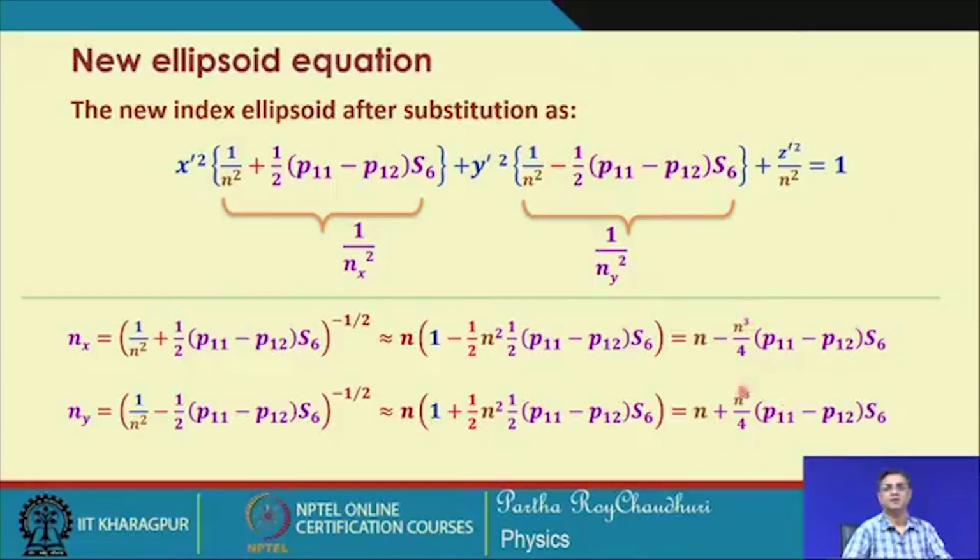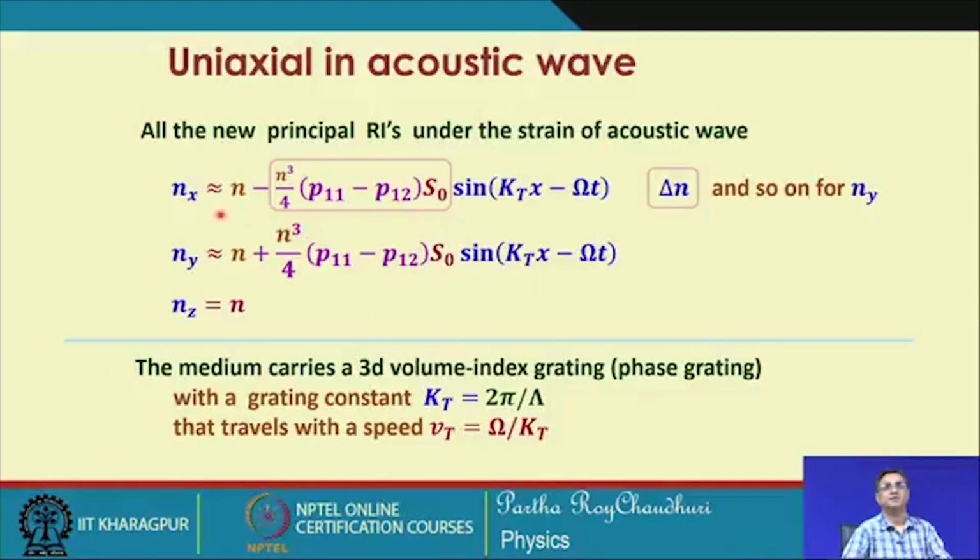So, if I have a wave which is polarized, any electromagnetic wave or optical wave which is polarized along x or along y or halfway through this, then it can see birefringence due to the changes in the refractive indices in an isotropic medium as a consequence of the propagation of an acoustic wave, a mechanical wave, in the medium. So, we can see that all the new principal refractive indices are this. One thing that we want to note here, because this result we will carry forward when we study the acousto-optic effects